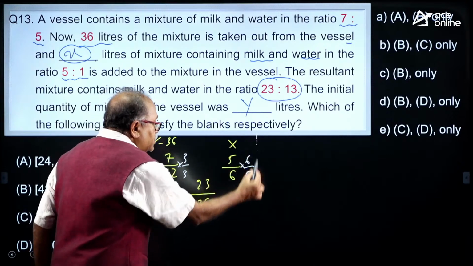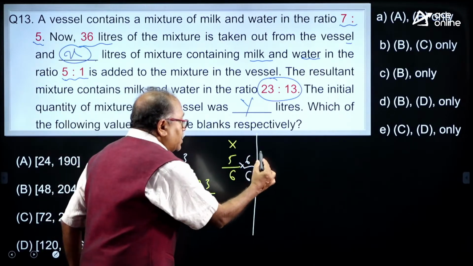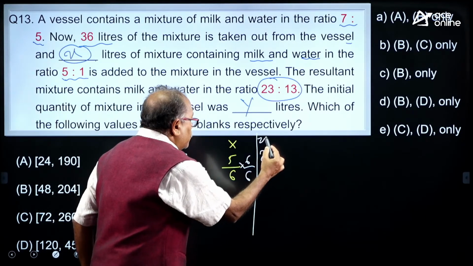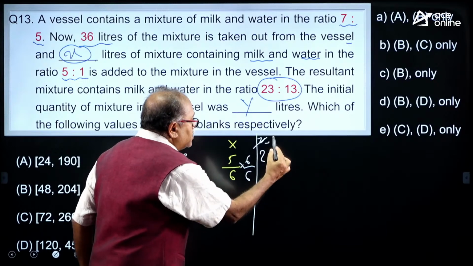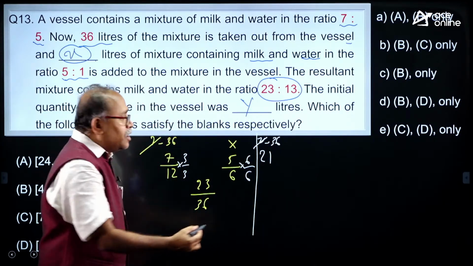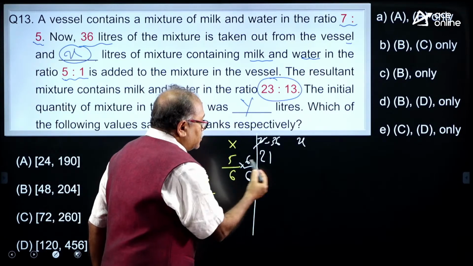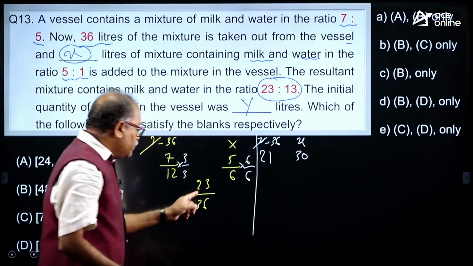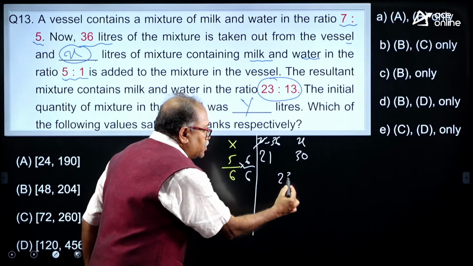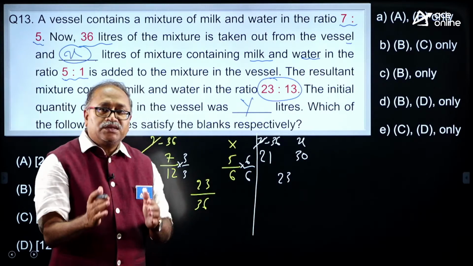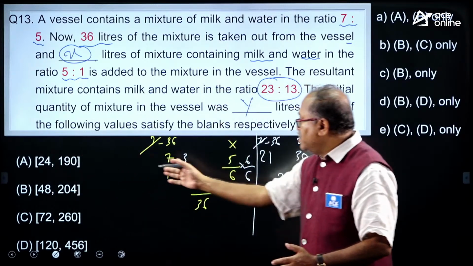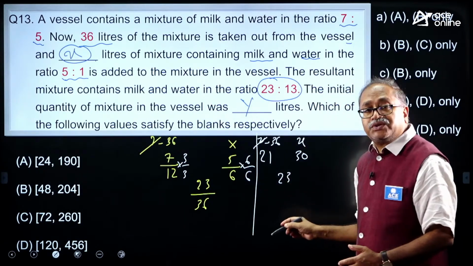So that means this is 21, that is y minus 36 is 21, and x is 30, and the mean is 23. So you can get the ratio and see which value satisfies this ratio.